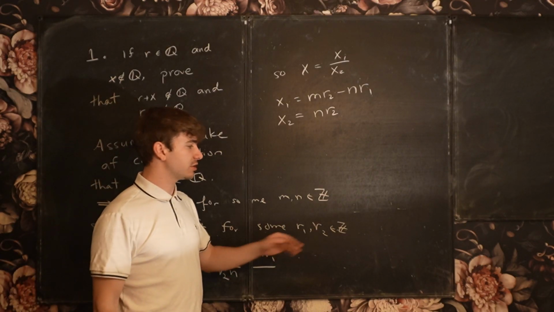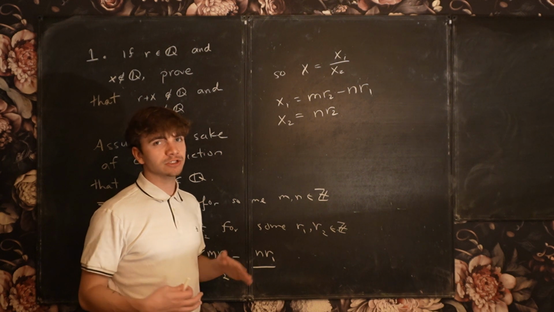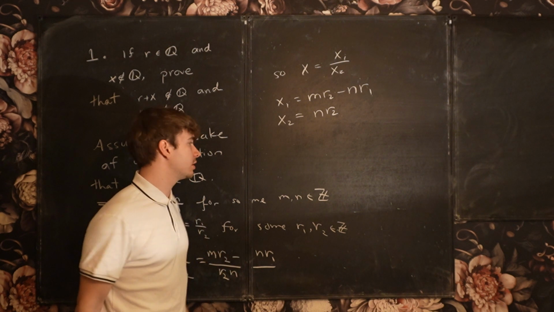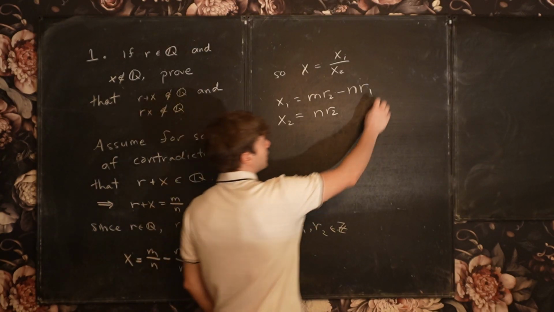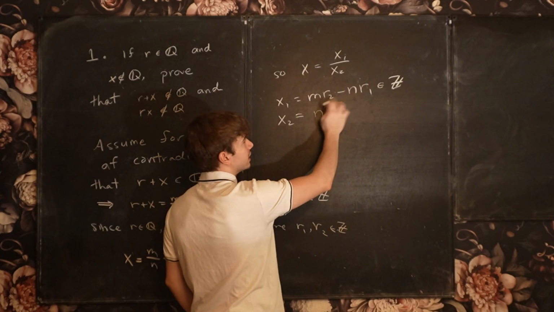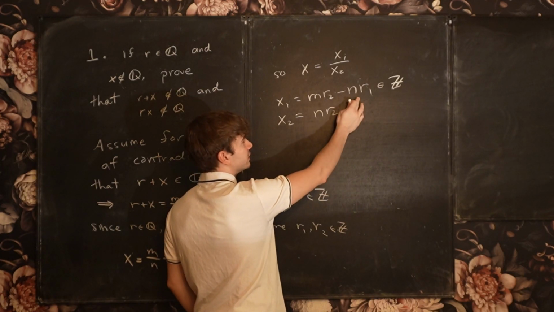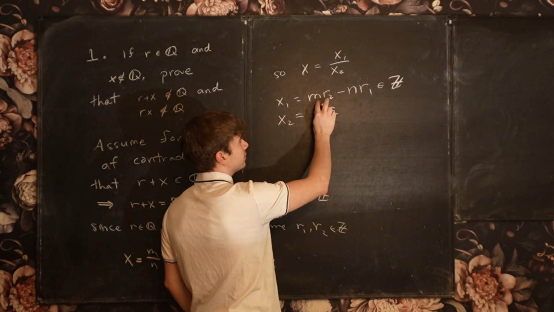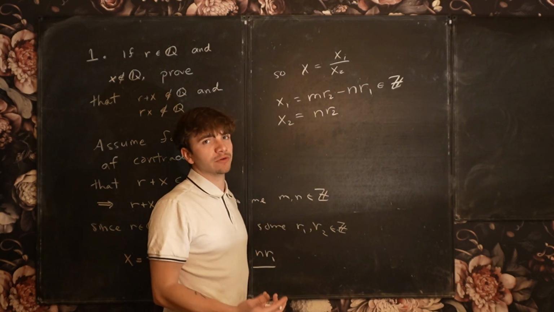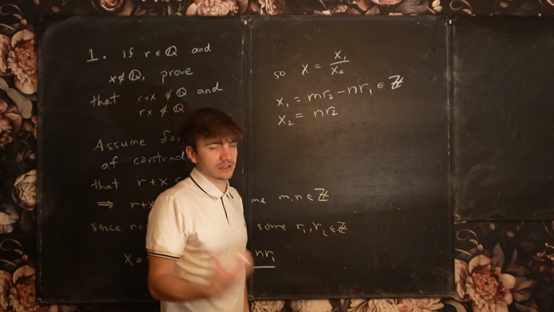And since the integers are closed under multiplication and addition, this is what makes them into what's called a ring, then in fact this number is an integer because it's simply a difference of two integers, and a product of two integers. The product of two integers is an integer.